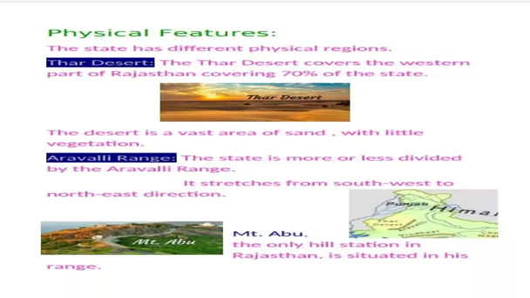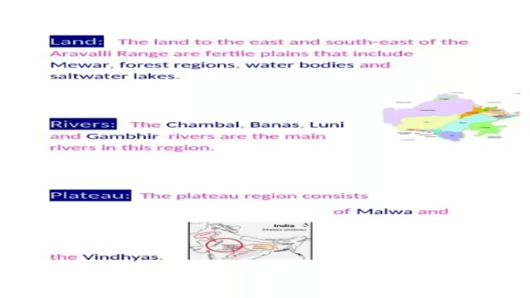Number 3, Mount Abu, the only hill station in Rajasthan, is situated in this range. So boys, remember that Rajasthan is a desert state, but it has a hill station, that is Mount Abu. Number 4 is land. The land to the east and southeast of the Aravalli Range are fertile plains that include Mewar, forest regions, water bodies, and saltwater lakes.